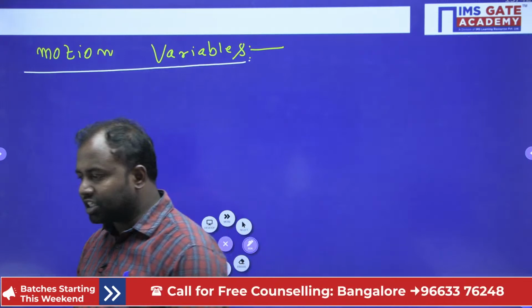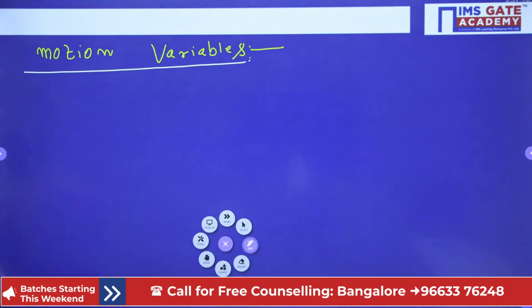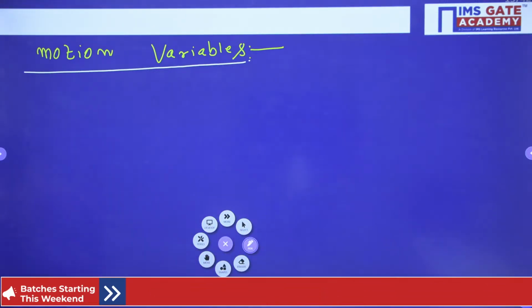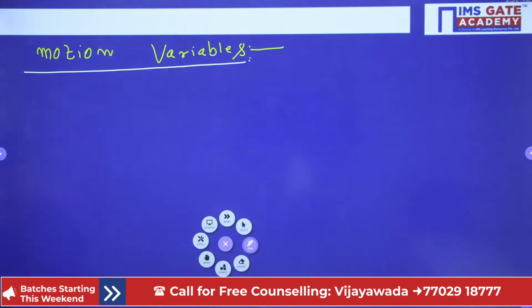Now the first motion variable is displacement.